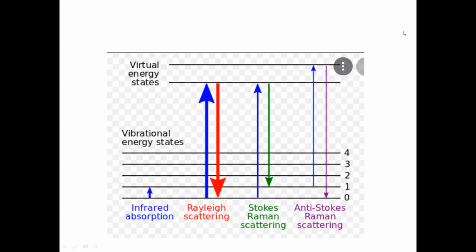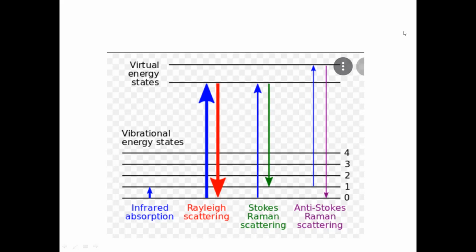Here we have a bottom line where I have mentioned 0. Then 1, 2, 3, 4. These are the vibrational energy states. Each has higher energy than the one before: 1 is higher than 0, 2 higher than 1, 3 higher than 2, and 4 higher than 3.